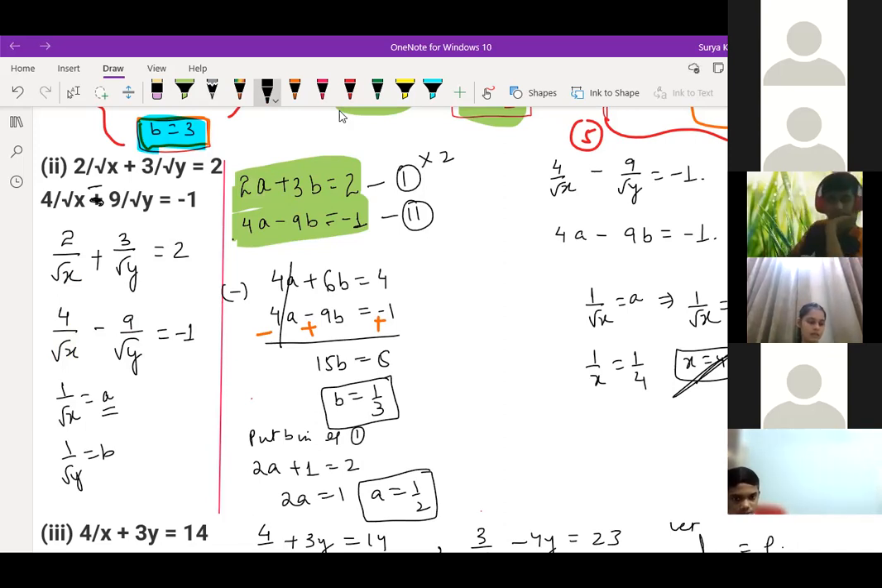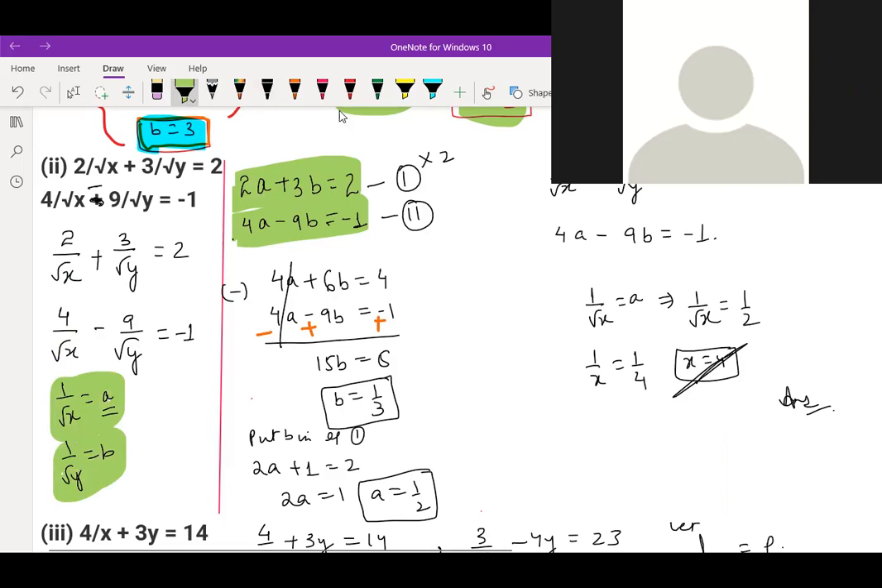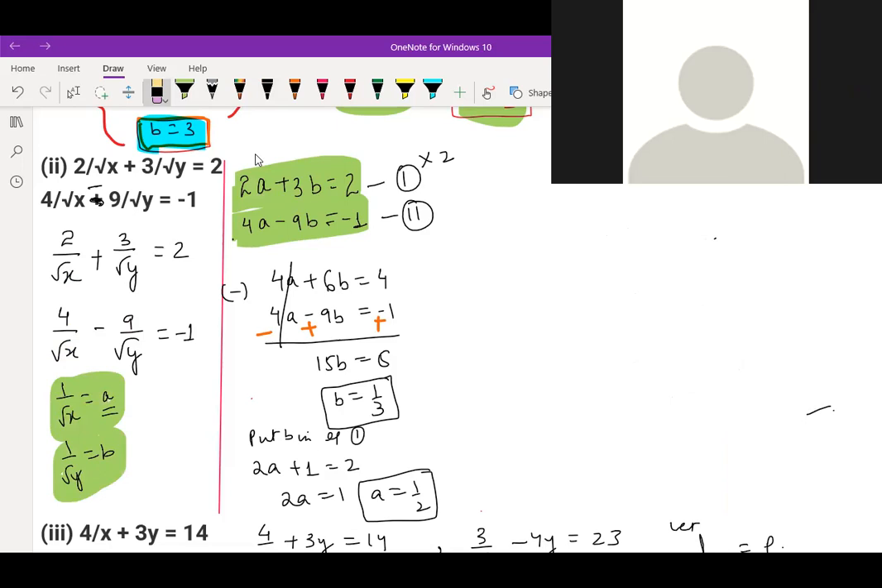Yes, sir. Now we are putting the value. 1 by root x is there. Now we are going to put both values in the equations. So now you try to understand. Here you might have made a mistake, so I'm just erasing right now. Now a and b we got. Now we find the value of x and y.